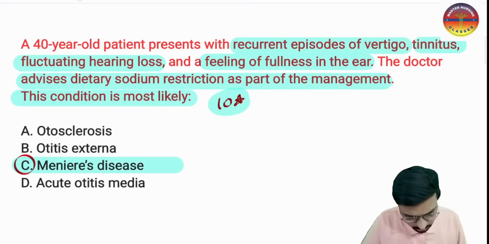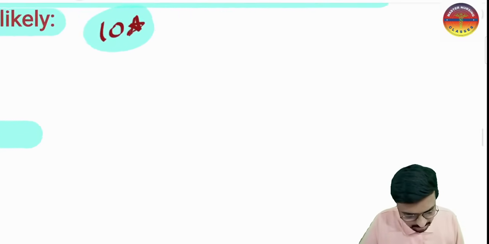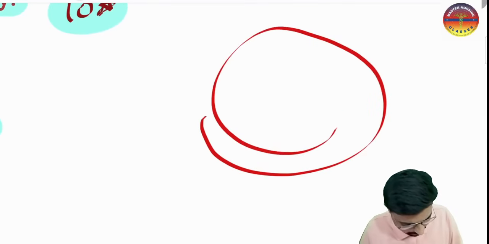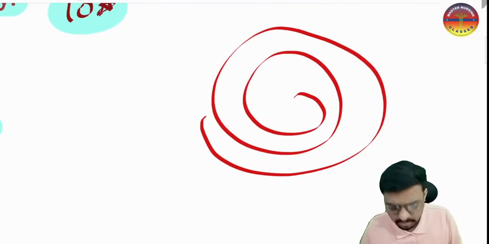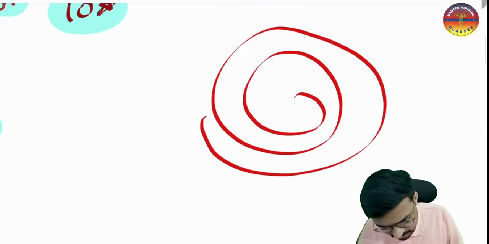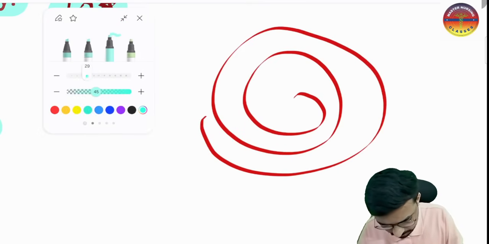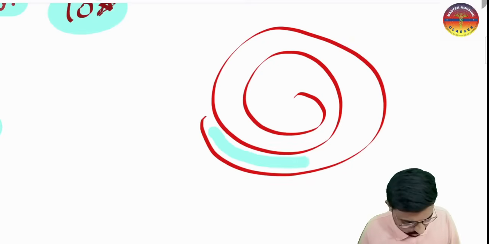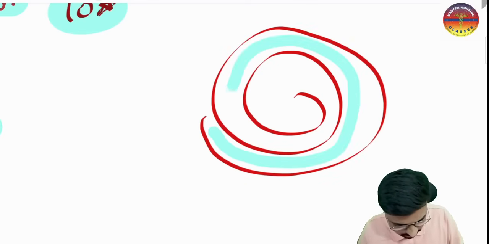So here we have a labyrinth. The outside one is the bony labyrinth. Inside this we have another labyrinth, which we call the membranous labyrinth. This is what I am drawing now. So this is the membranous labyrinth we have.